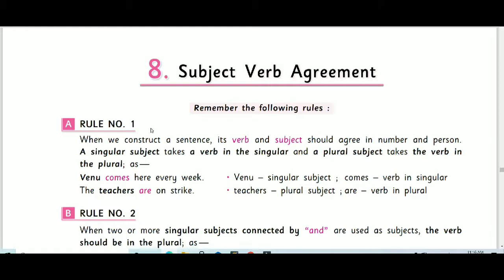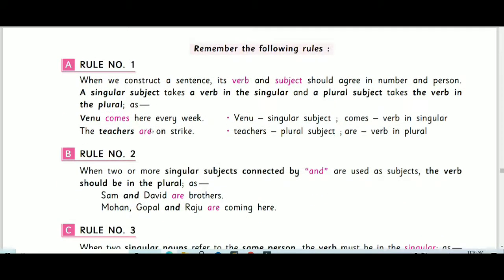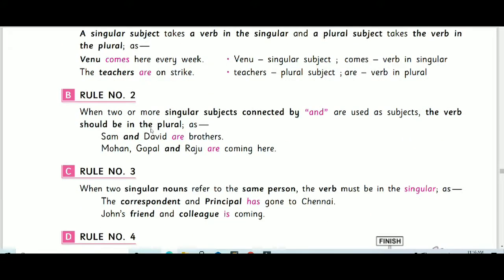For example, they come here every week. They is a third person plural. So the verb should be come, because it should be the plural form of the verb, not the singular form of the third person verb. Okay, that is fine. That is a basic rule that we all know. And we are coming to rule number 2. When two or more singular subjects connected by and are used as subjects, the verb should be in the plural.